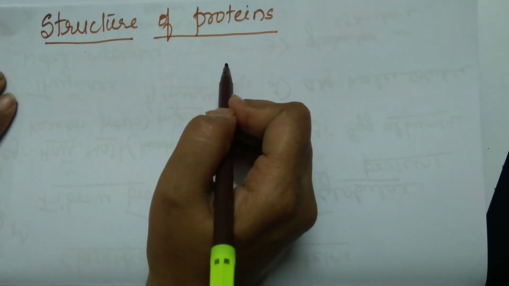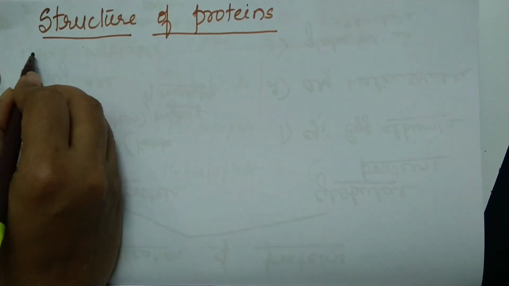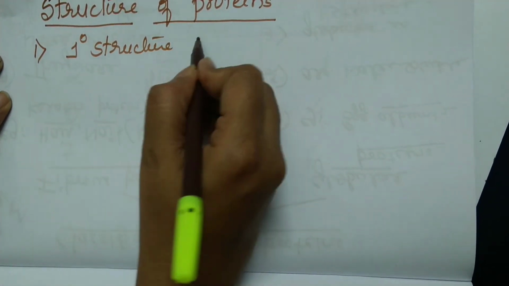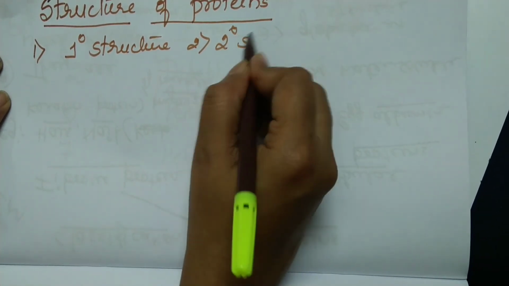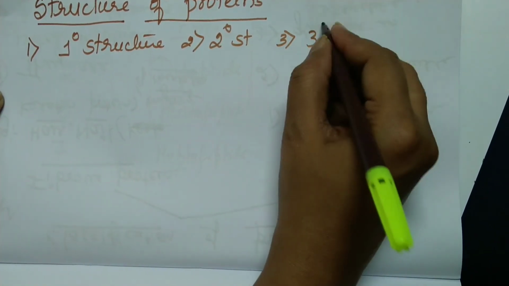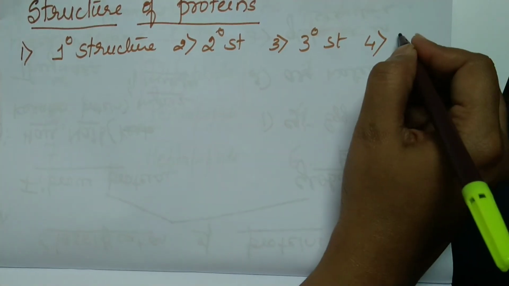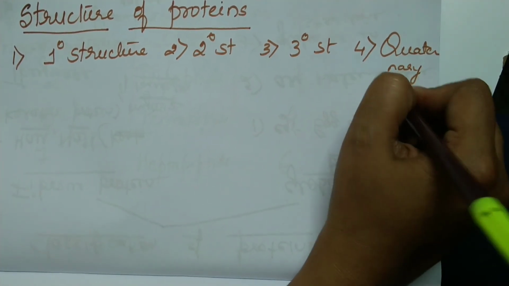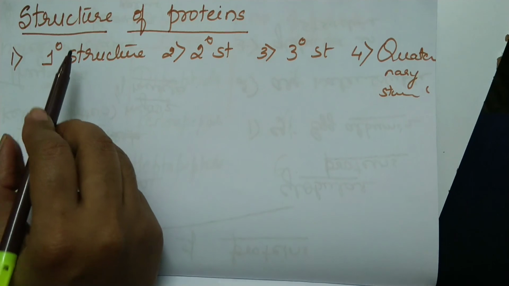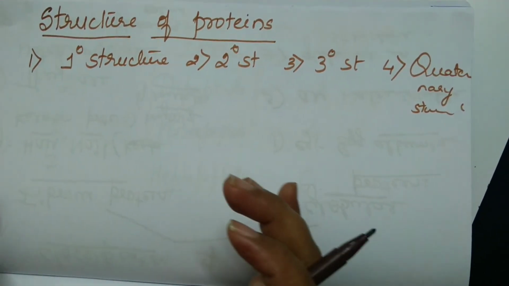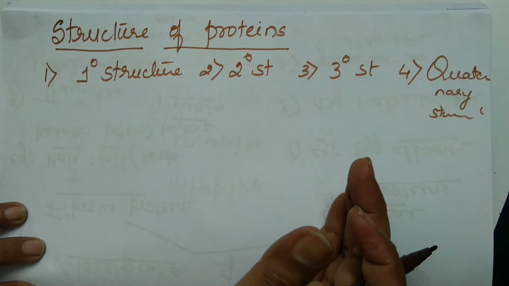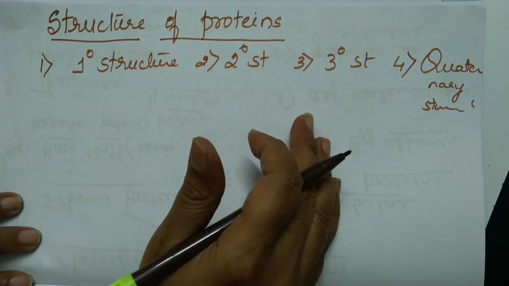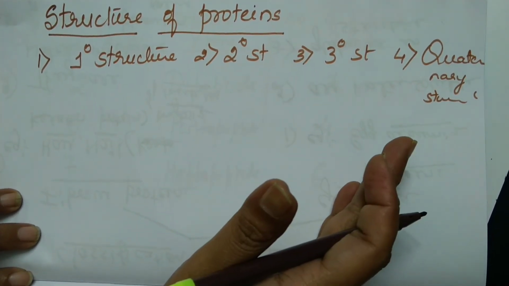Structure of proteins can be studied in 4 levels. First one is primary structure. Second one is secondary structure. Third level is tertiary structure, and fourth level is quaternary structure. What do you mean by levels? If you have a protein, it can be unfolded, and this unfolding of protein can be studied at 4 levels: primary, secondary, tertiary, and the fourth one is quaternary structure.